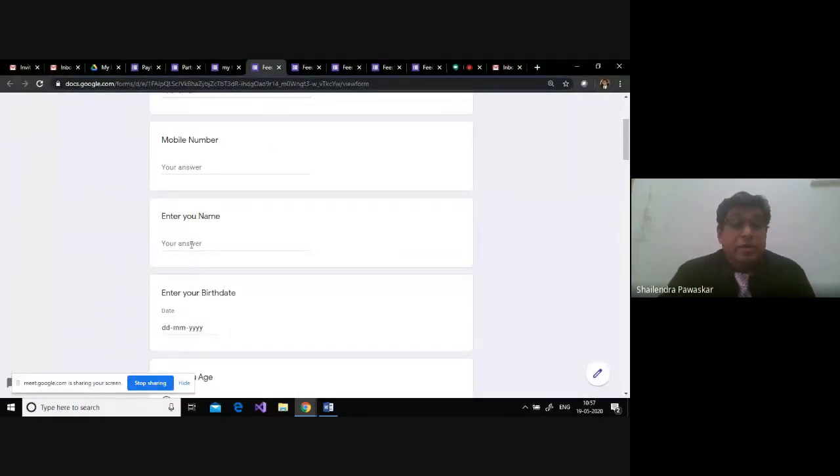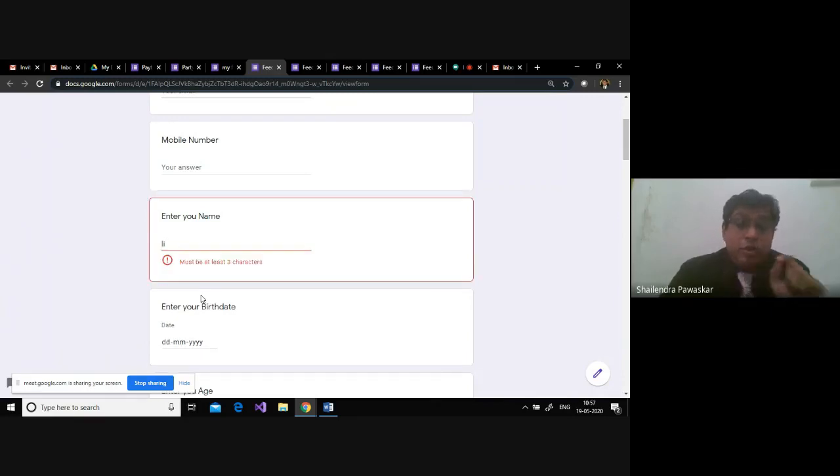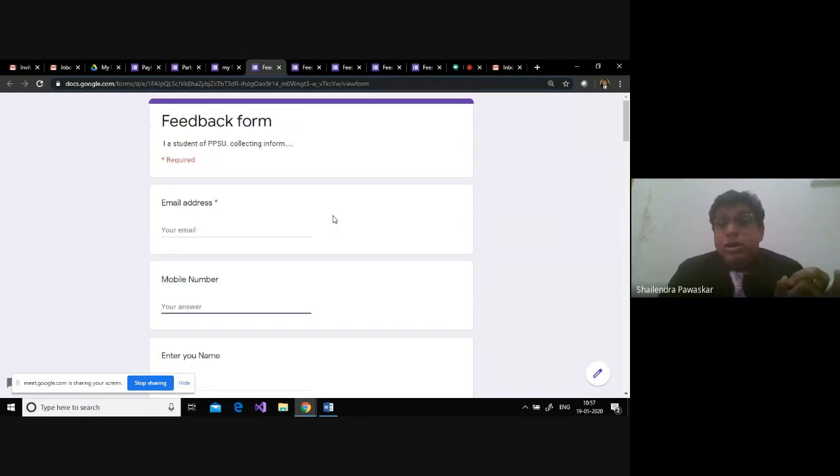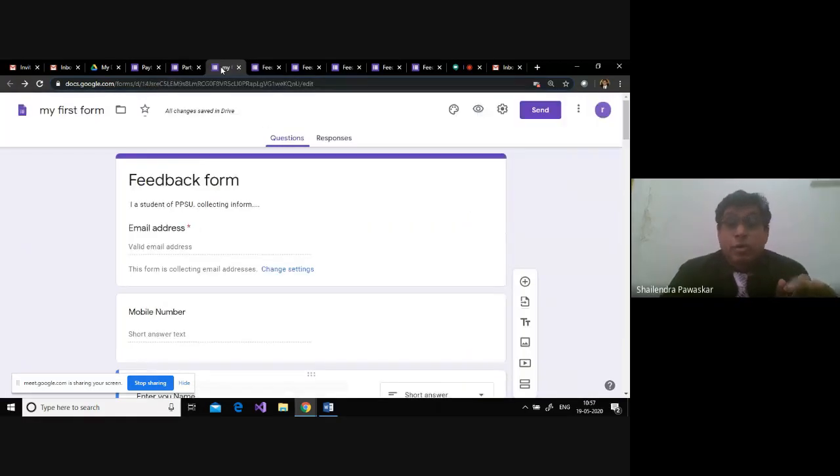So when I enter a name which is of 2 digits, it will not take. Okay, so I have given a space here. So at least 3 digits are required. So I entered 3 digits. Fine, it has taken the name. These are the various options we can have in Google Forms. Now I'm running short of time, but let us see how this form can be decorated.